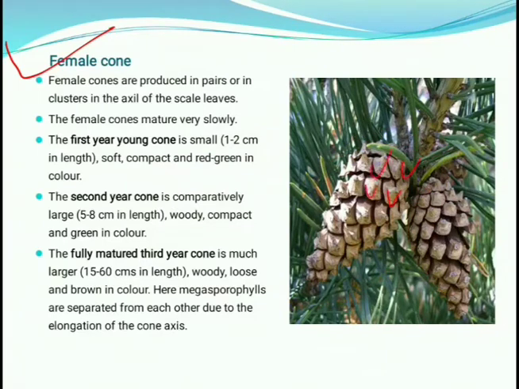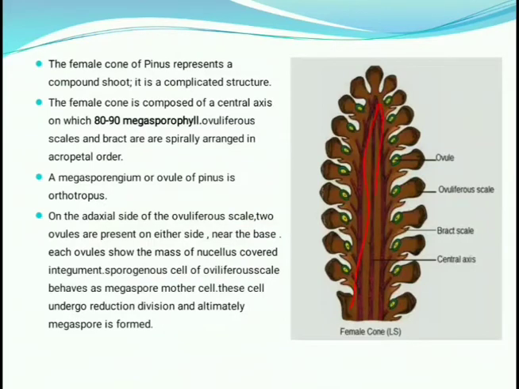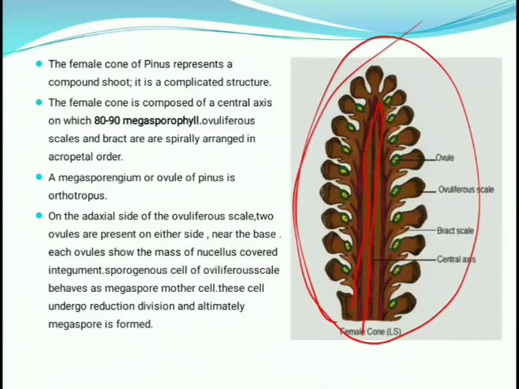Each part is known as a megasporophyll, and the megasporophylls are separate from each other due to the elongation of their cone axis. You can see they are separate because their main axis is present internally and is developed. This is the main axis, and this structure is the LS of the female cone.